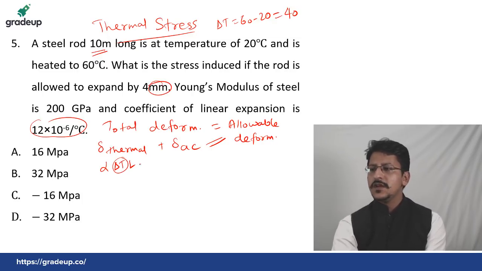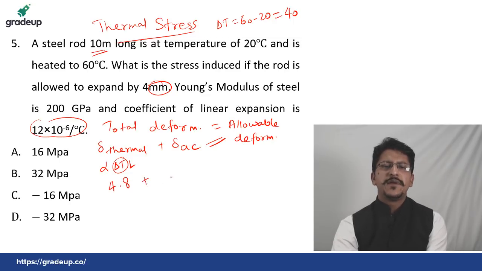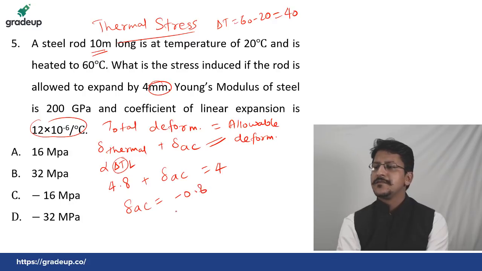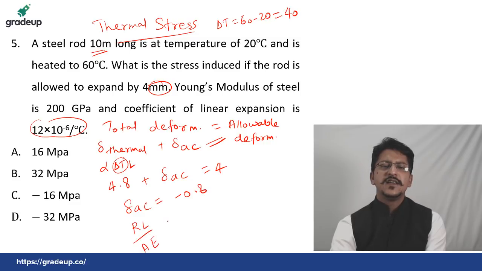On solving you will get 4.8 plus delta axial compression equal to 4. So the delta axial compression will be minus 0.8. Then PL by AE is equal to minus 0.8.